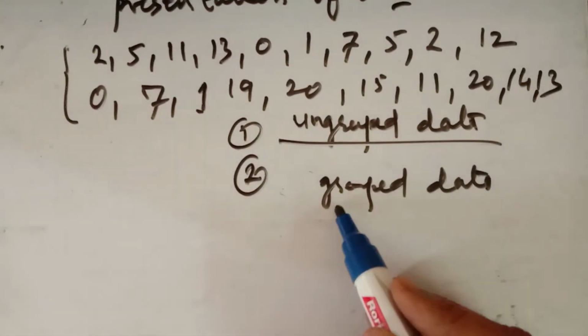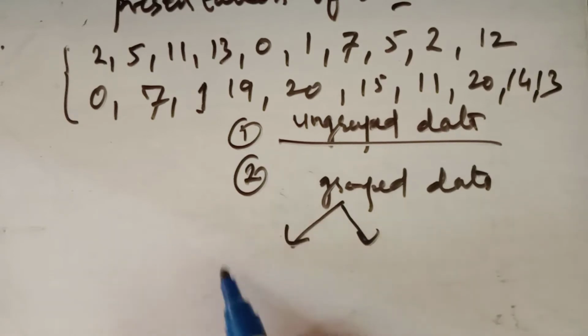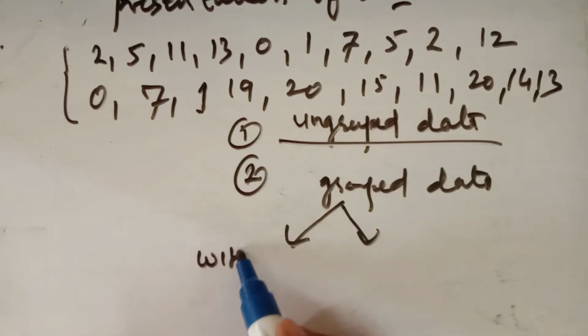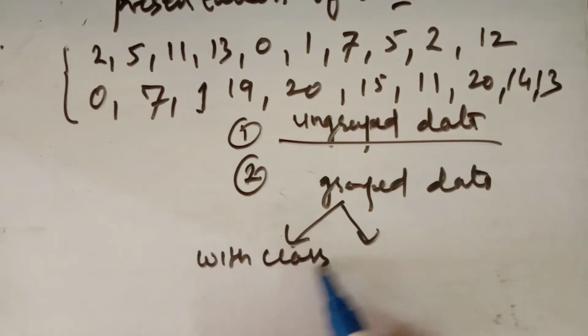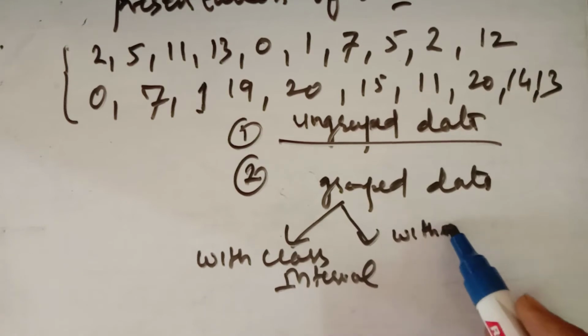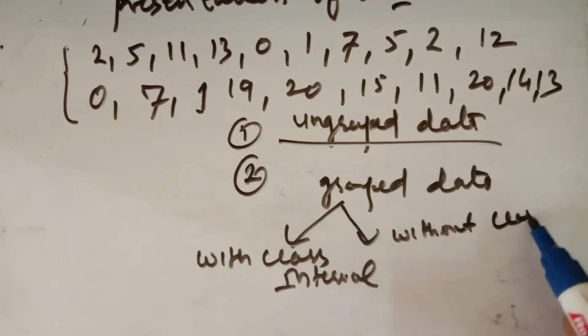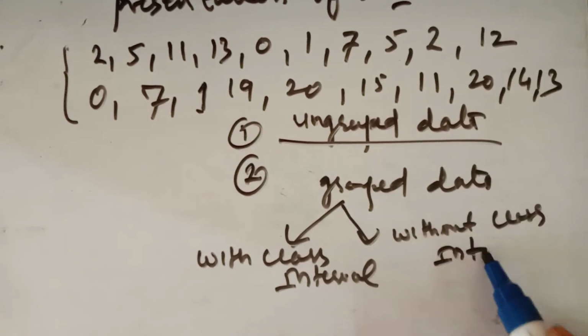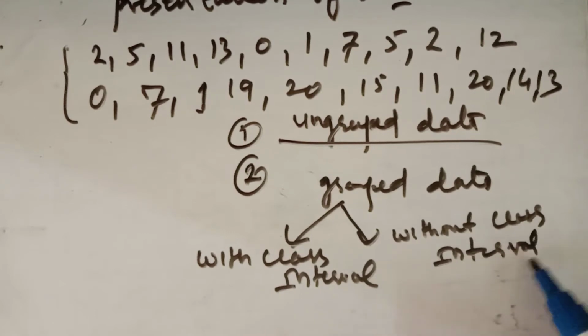Group data is of two types: with class interval, and without class interval. Group data can be represented in two ways: group data with class interval and group data without class interval.